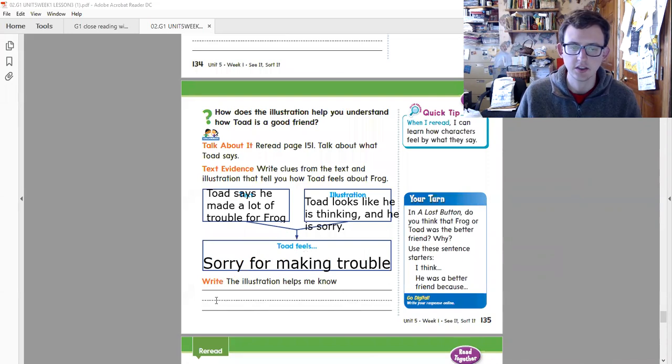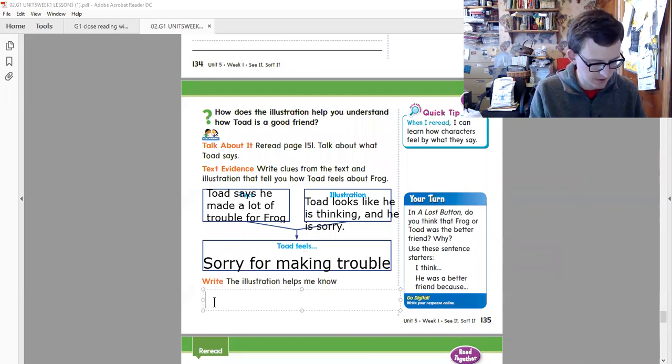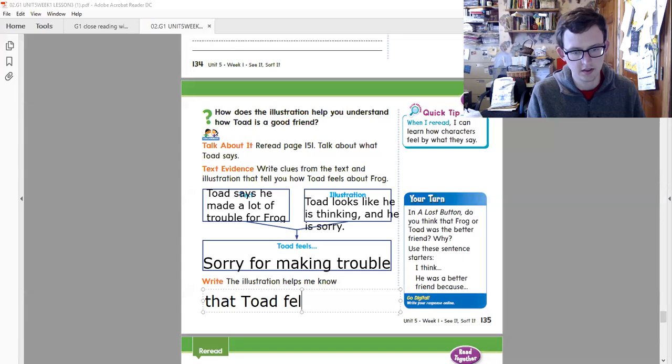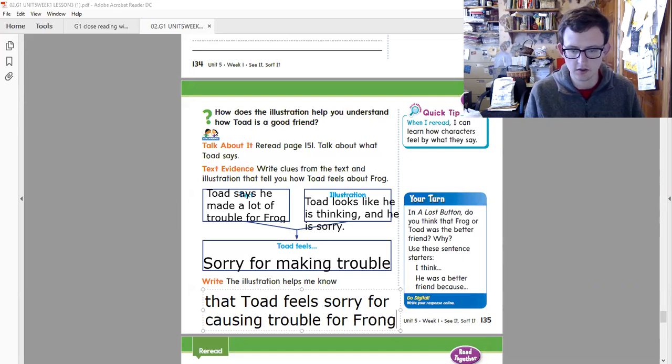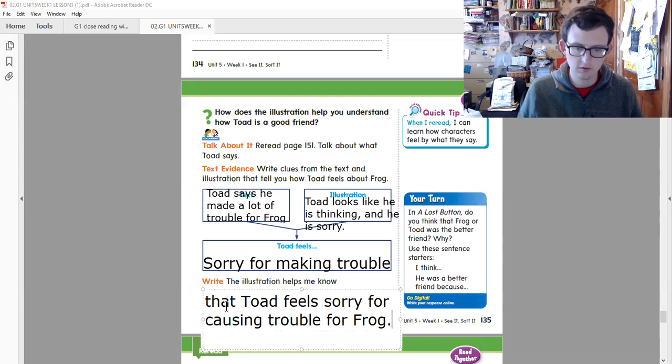So the illustration helps me know that Toad feels sorry for causing trouble for Frog. Okay?